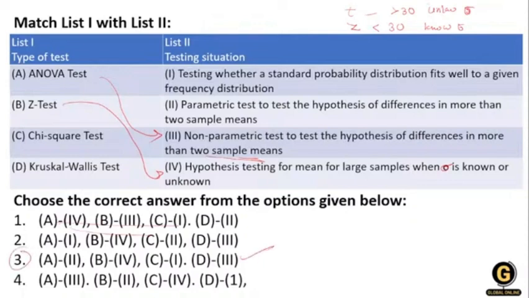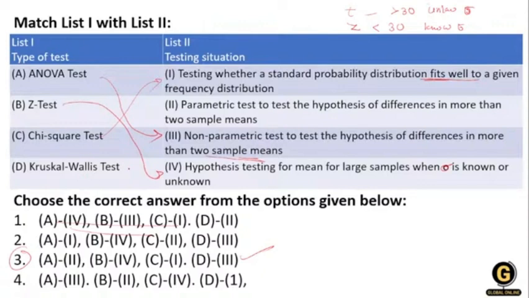Then that is the chi-square test. What is the chi-square test? It is a goodness of fit, a distribution fit. So yes, it tests whether the standard probability distribution fits well to the given frequency distribution.